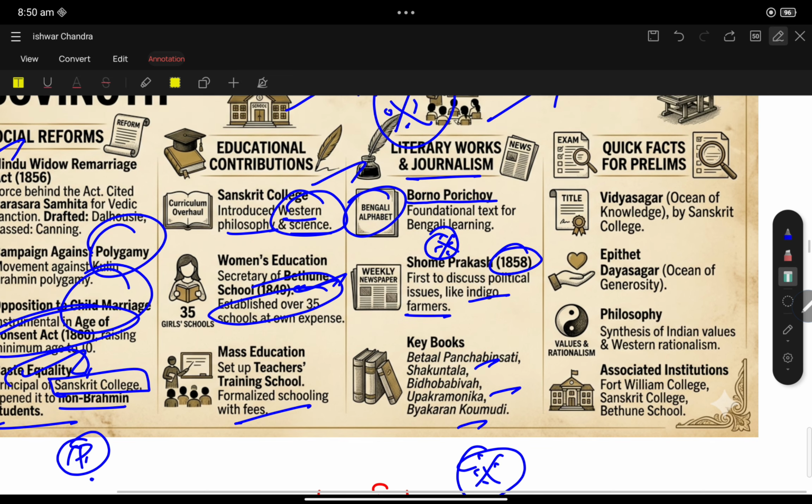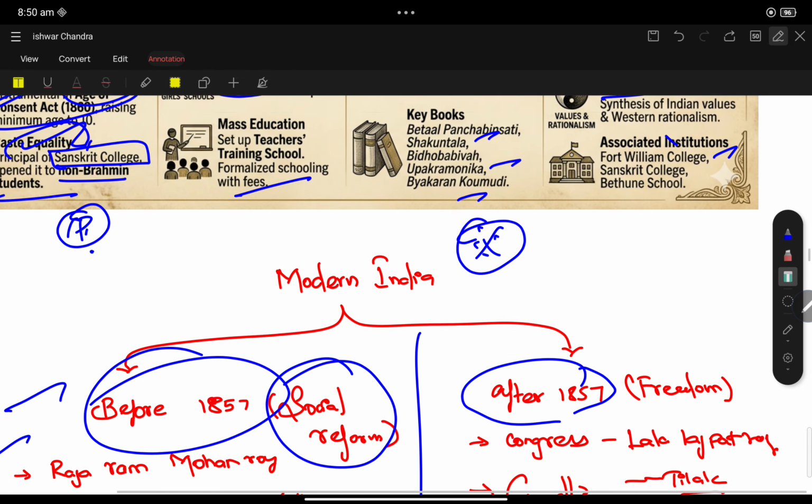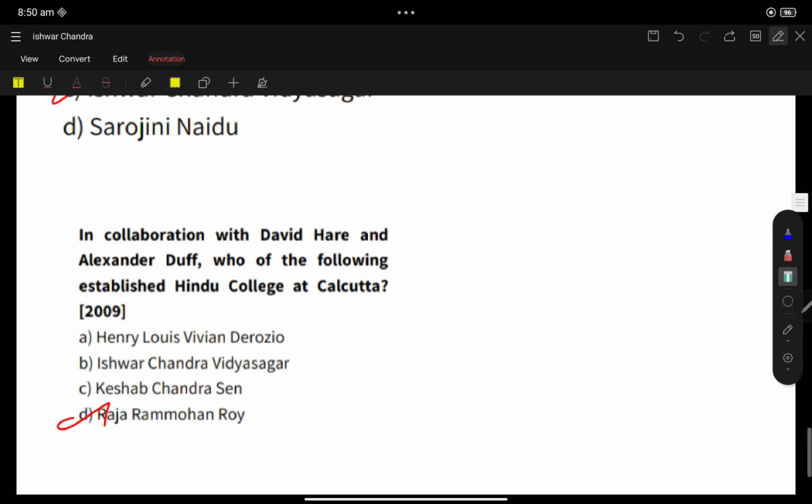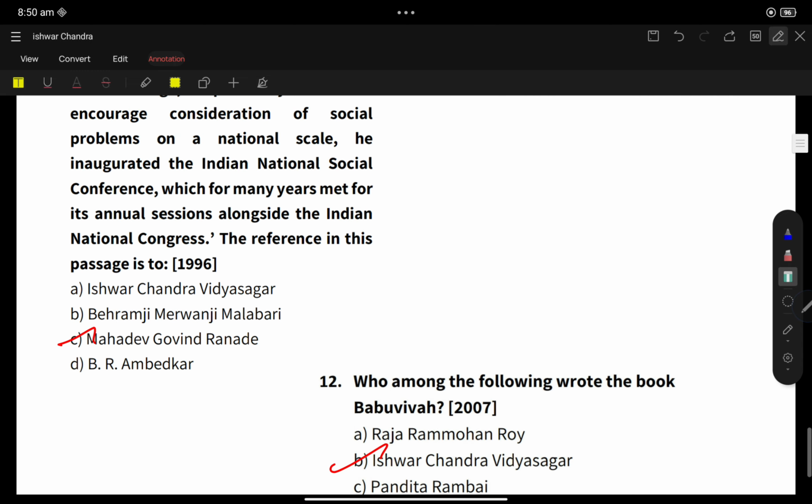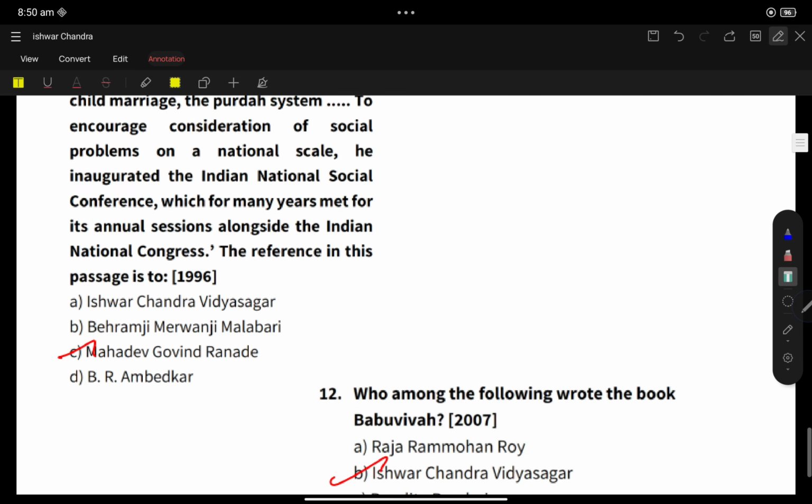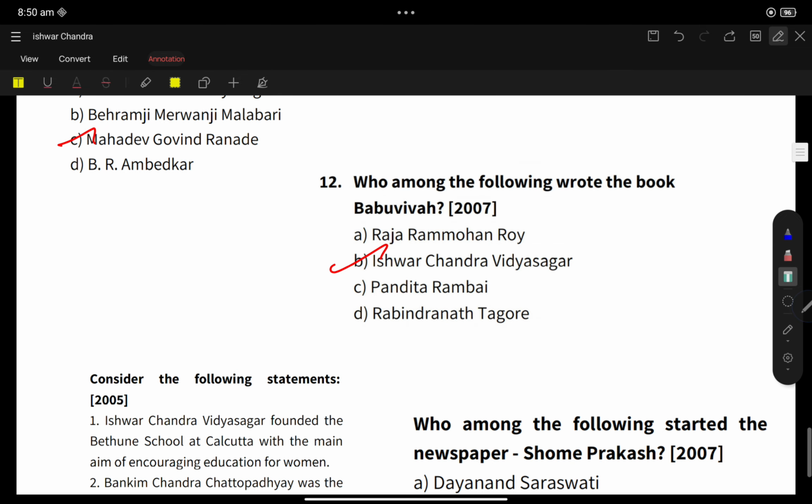Now, some quick facts. Vidyasagar, ocean of knowledge, was given by Sanskrit College. His epithet Dayasagar means ocean of generosity. He was also associated with institutions like Fort William College, Sanskrit College, and Bethune School. Now we can have some PYQ discussion with respect to Ishwar Chandra Vidyasagar. Who among the following wrote the book Bidhoba Bibaha?